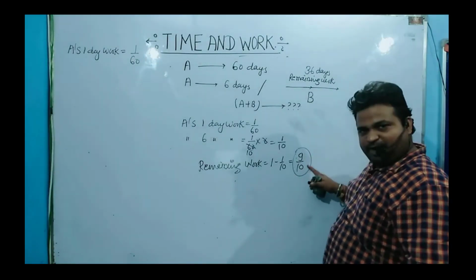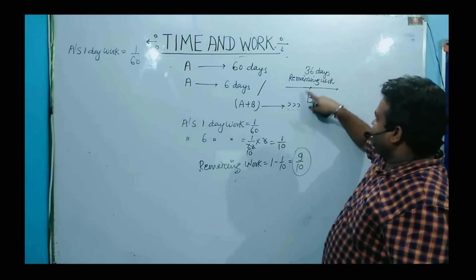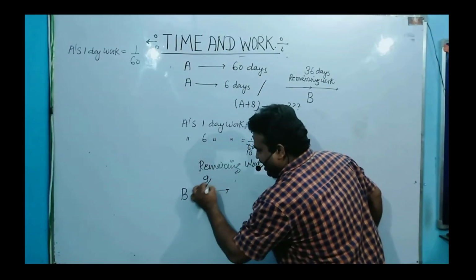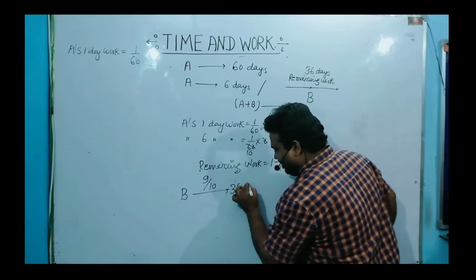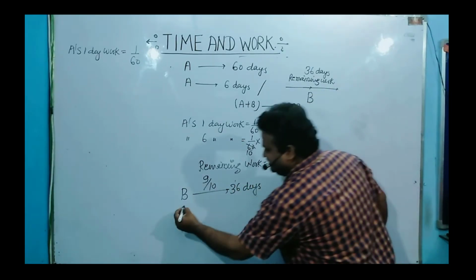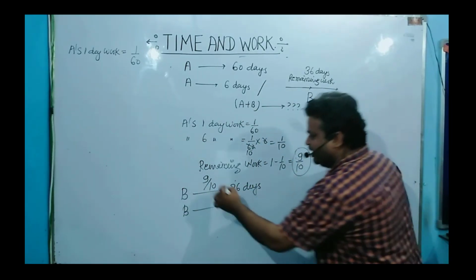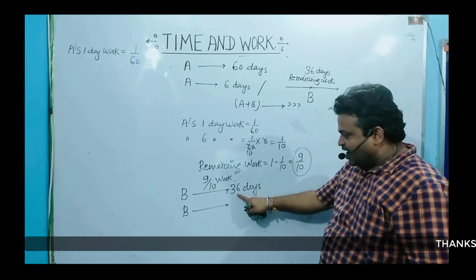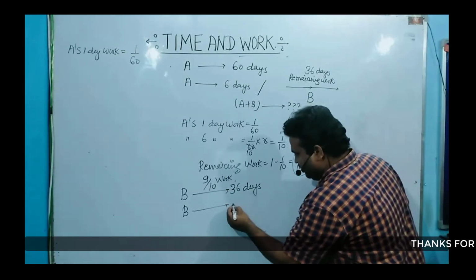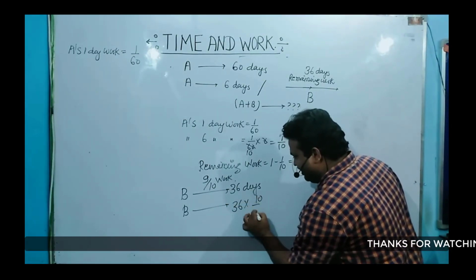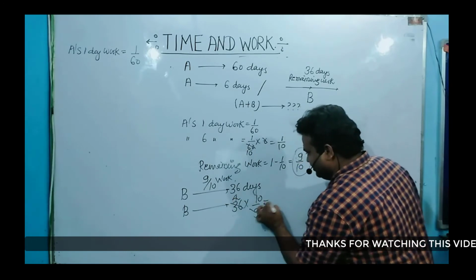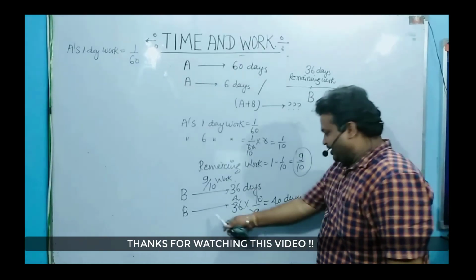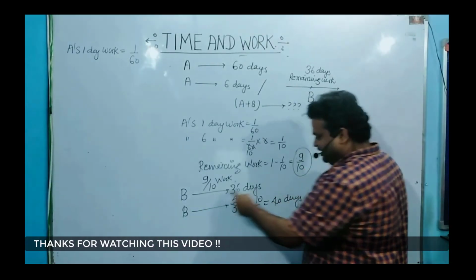So this is the work value. 9 by 10 work is done by B in 36 days. Now B completed 9 by 10 work in 36 days. So how much time does B take to complete the entire work? This is the work ratio. So you simply multiply the reverse value in this. I hope you understand now. So 36 multiplied by 10 by 9. 9 4s are 36. So B can complete the entire work in 40 days.